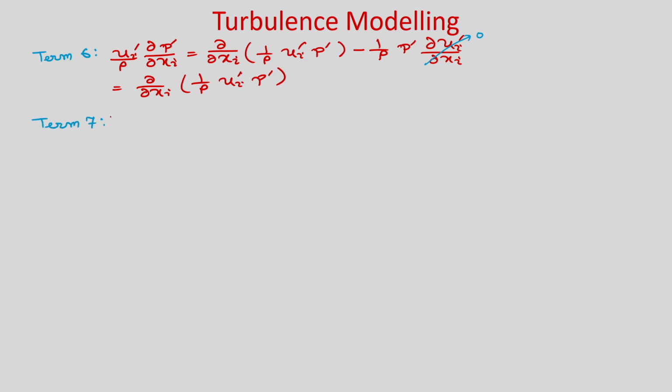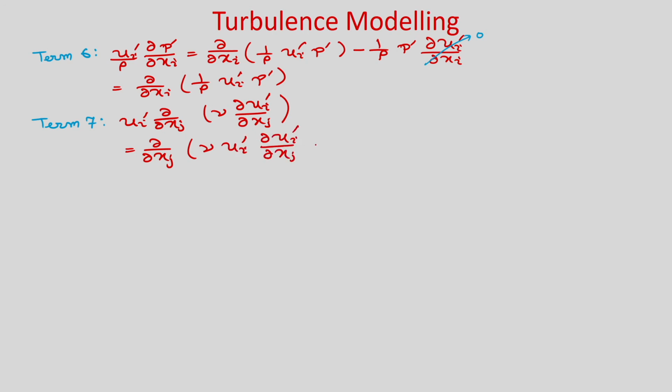Now, the last one, term 7. We have u_i' ∂/∂x_j of ν ∂u_i'/∂x_j. If you take this inside, you can write ∂/∂x_j of ν u_i' ∂u_i'/∂x_j minus ν ∂u_i'/∂x_j ∂u_i'/∂x_j.